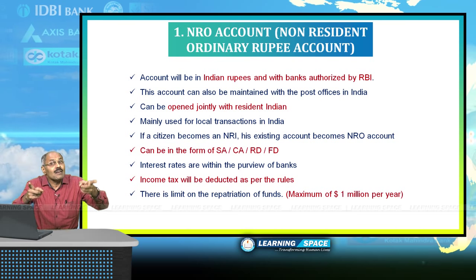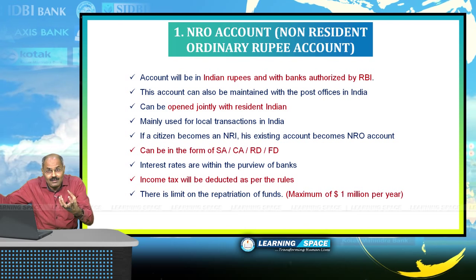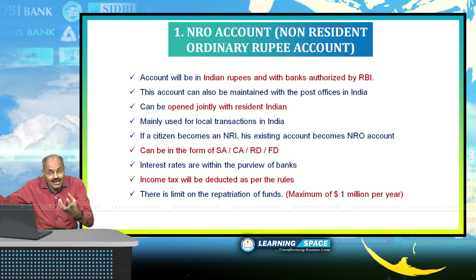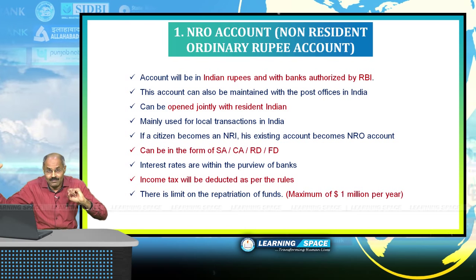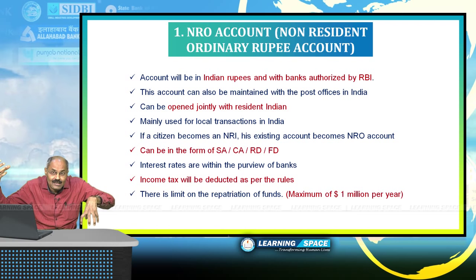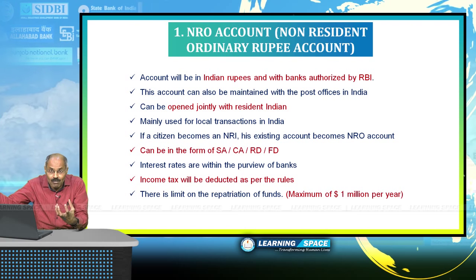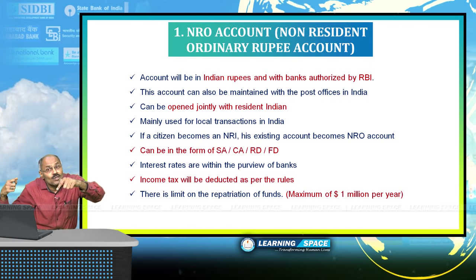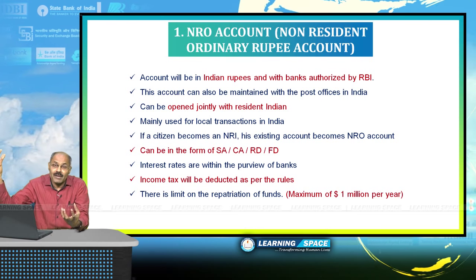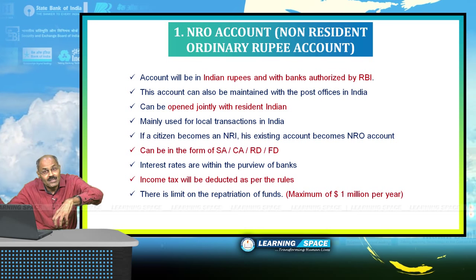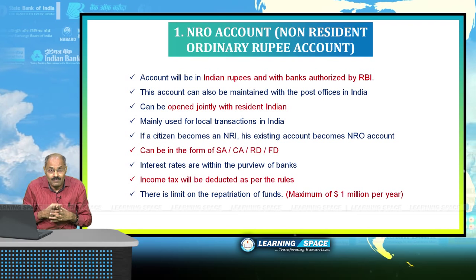He has to pay income tax in India, and if Rakesh wants to take this money back to America, it is not possible. He can take only up to a maximum of $1 million in a year, because it is the income earned in this country. He cannot take the total amount. He can take a maximum of $1 million per annum, and he can open a joint account with his brother Somesh. Rakesh can open a joint account with his brother Somesh, that is an NRO account. So, these are the features of an NRO account.